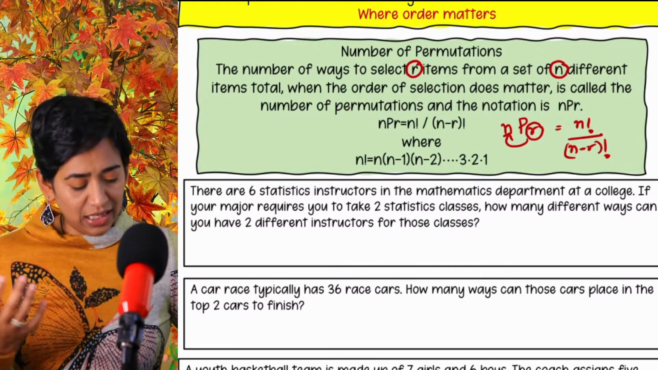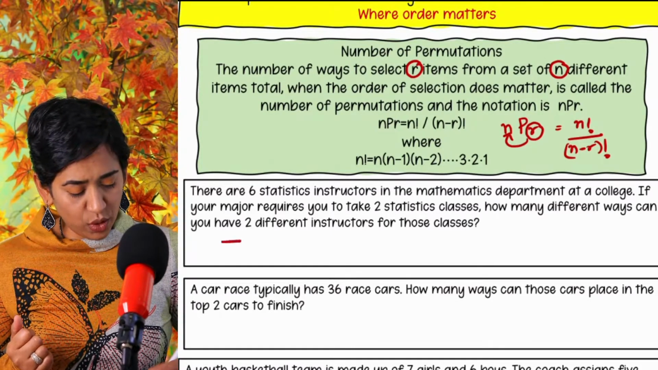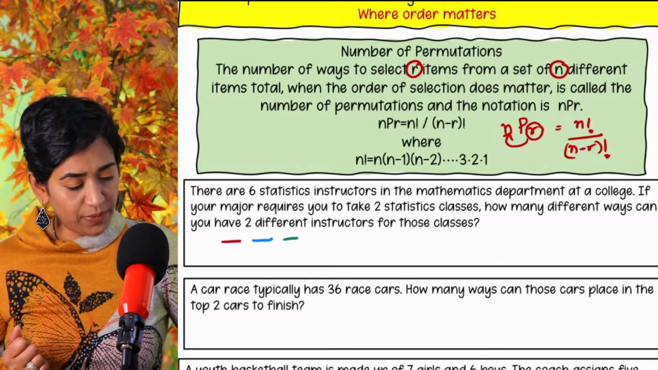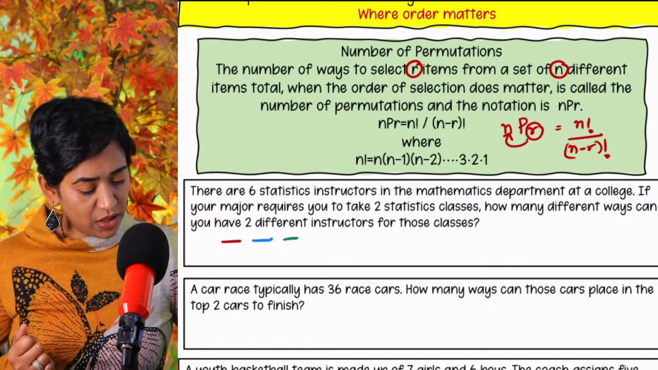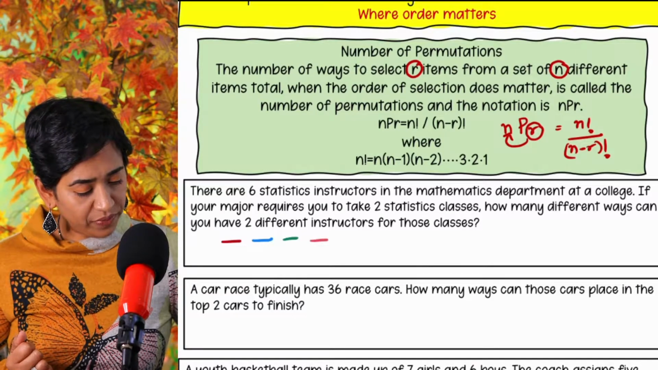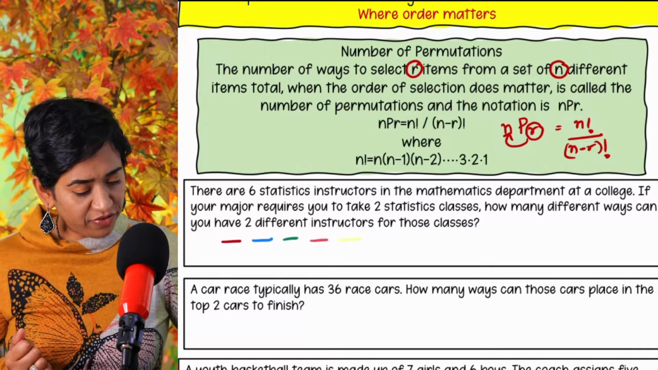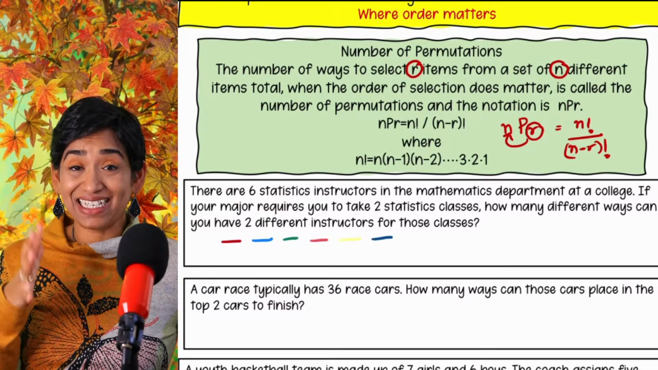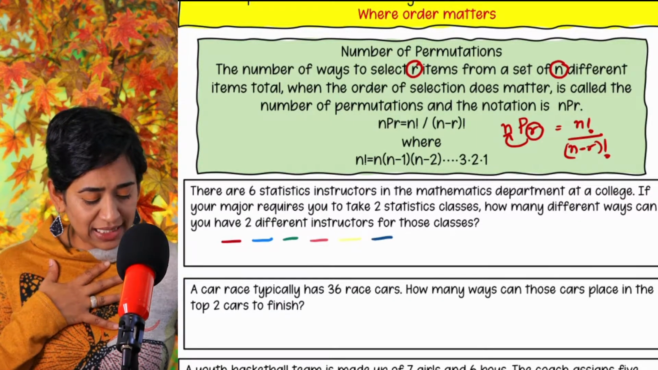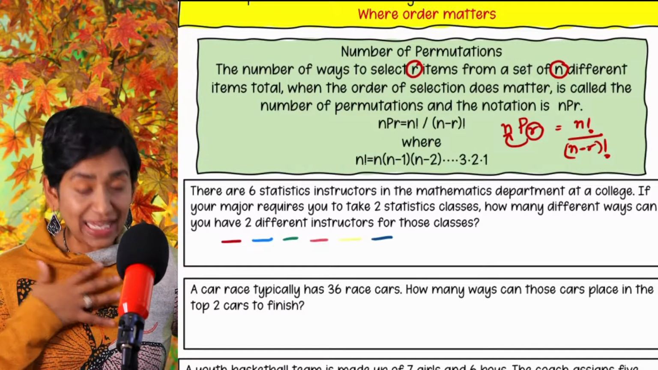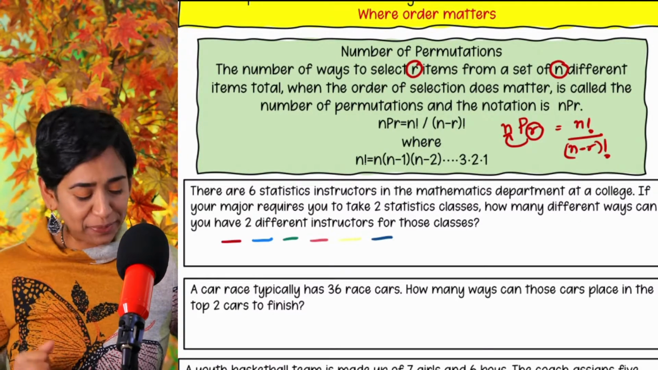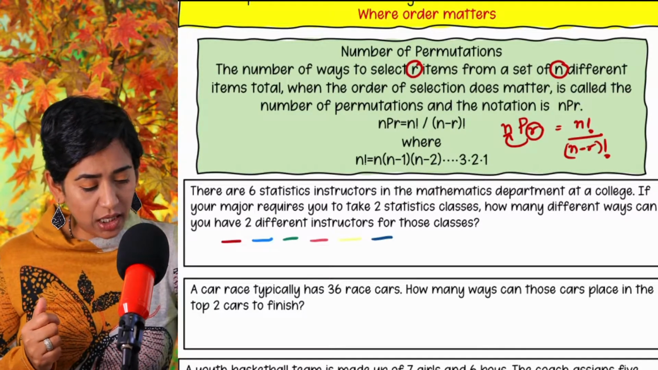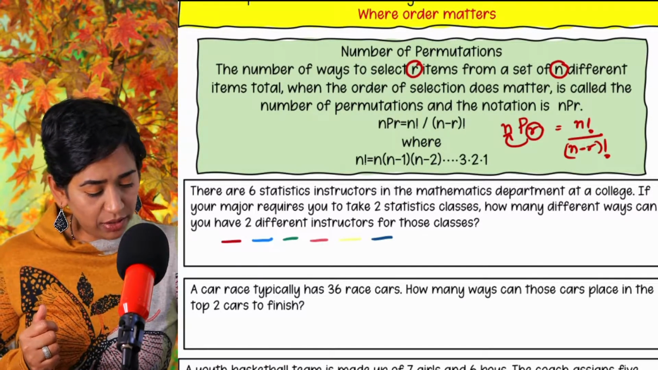I have to pick 6 colors. All right. So 1, 2, 3, 4, 5. Can you see that color? 6. So you have 6 statistics instructors. Let's say I am yellow because I'm wearing yellow today. How many different ways can you choose? So you can take, let me pick a black color here.